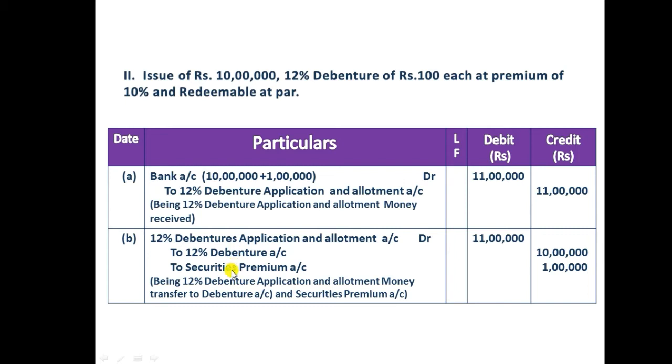And we also need to credit securities premium. It is an extra amount collected by the company. This extra is a gain for the company. So credit all the incomes and gains according to traditional approach. Even according to modern approach, when incomes increase, we need to credit 1 lakh rupees. So at the time of transfer, of the 11 lakh rupees, we transfer 10 lakh to debenture account, and the balance 1 lakh rupees we transfer to securities premium account. And we should write the narration being 12% debenture application and allotment money transferred to debenture account and securities premium account.